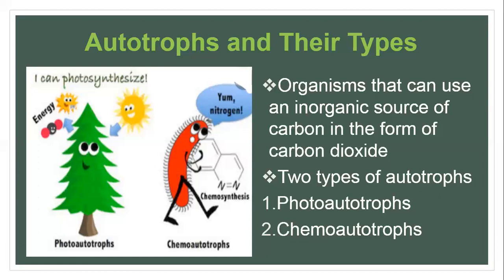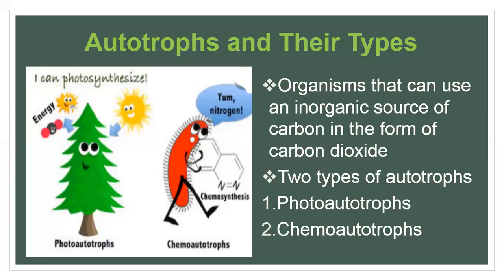So organisms that can use an inorganic source of carbon in the form of carbon dioxide are called autotrophs. Like we are heterotrophs, but we cannot use this inorganic source of carbon in the form of carbon dioxide. We can't use carbon dioxide anywhere inside our body. Rather, carbon dioxide is one of the waste products of respiration, right?